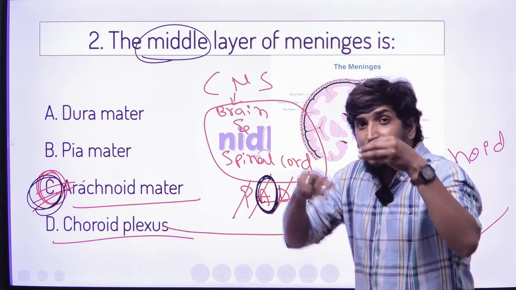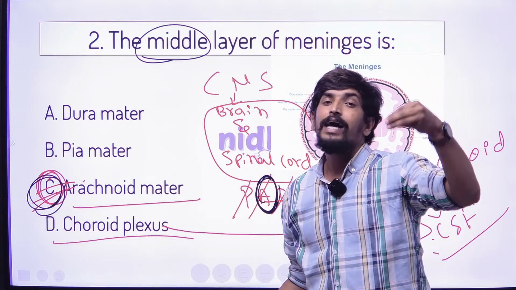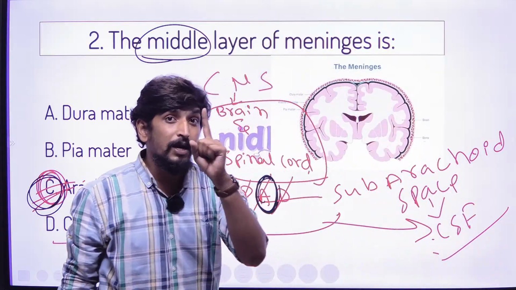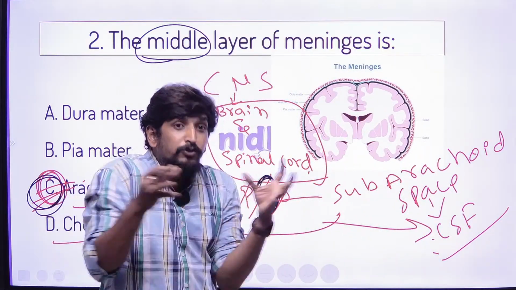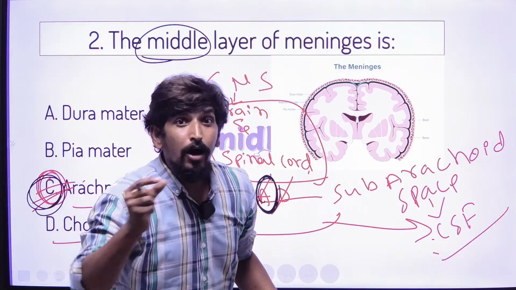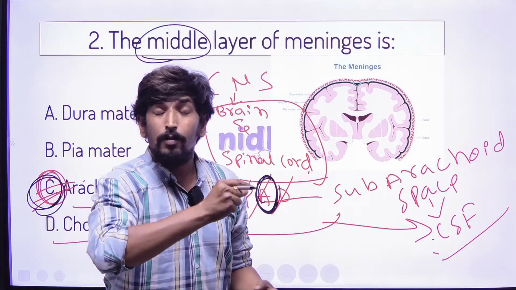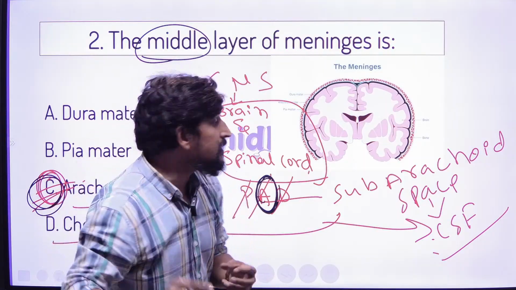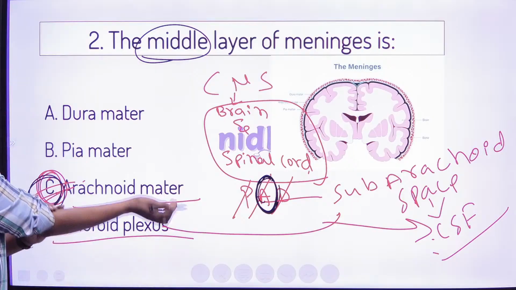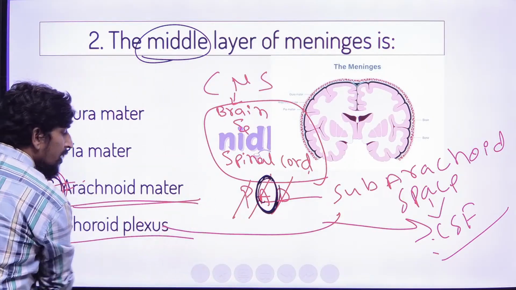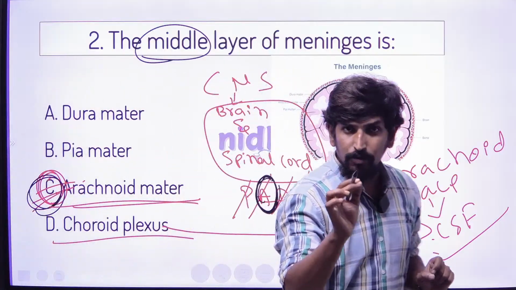The CSF travels into the spinal cord at the subarachnoid space, and it is absorbed in the arachnoid villi. That is very important to remember. So ultimately, the middle layer of meninges is called the arachnoid matter.